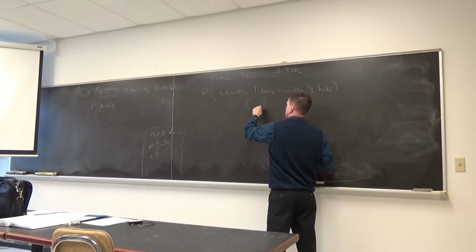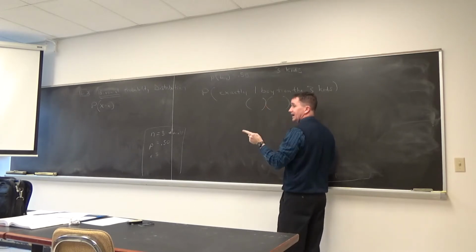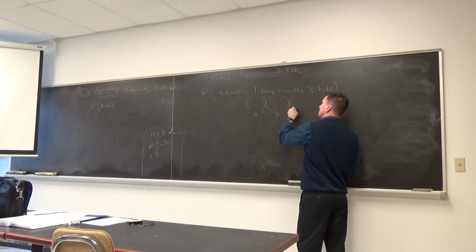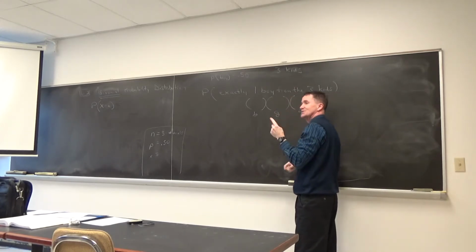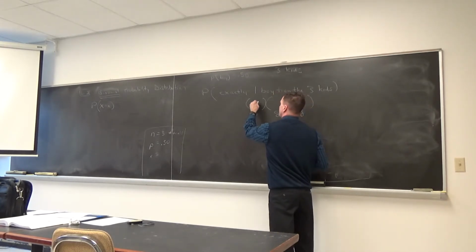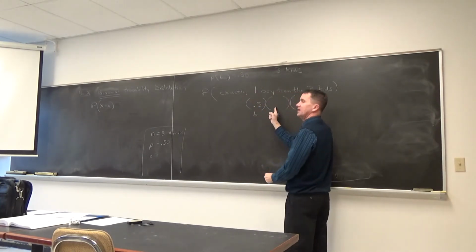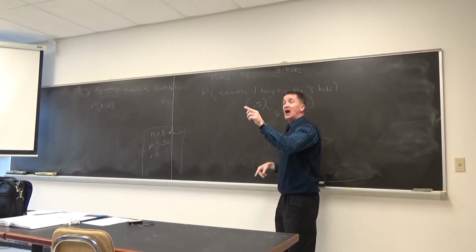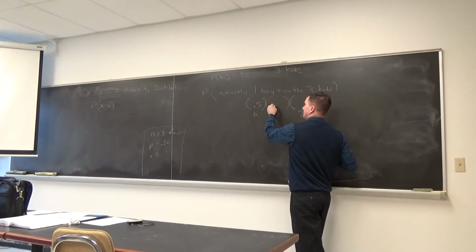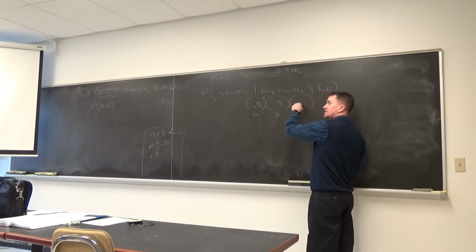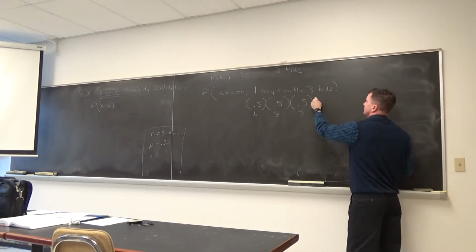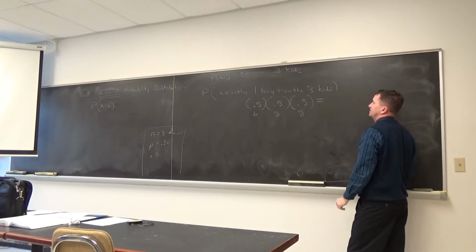Oh, I get it. 1 boy and 2 girls. So have a boy and have a girl and have a girl. I heard me saying and, so I get to multiply these. What was the probability of having a boy? 0.5, yeah. What was the probability of having a girl? And remember how you figured that out? You took 1 and subtracted, and it came out to this. And the probability of having a girl, multiply these, I'll let you do it. That's 0.5 times 0.5 times 0.5.